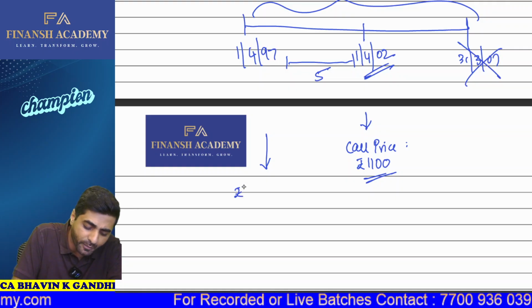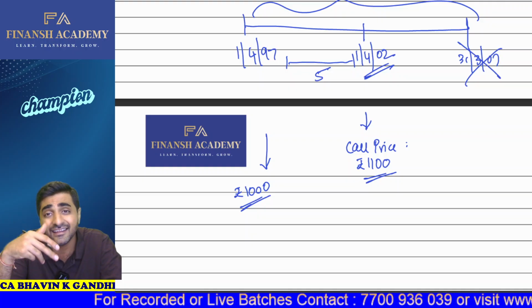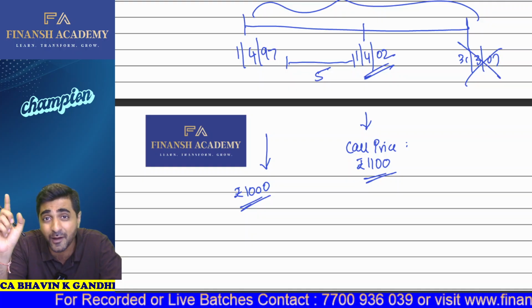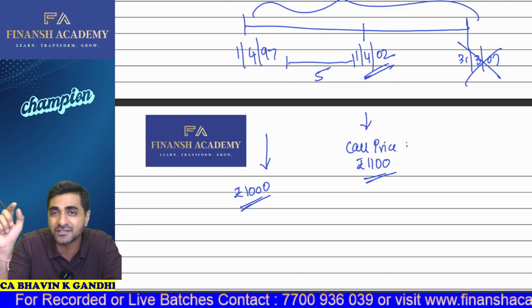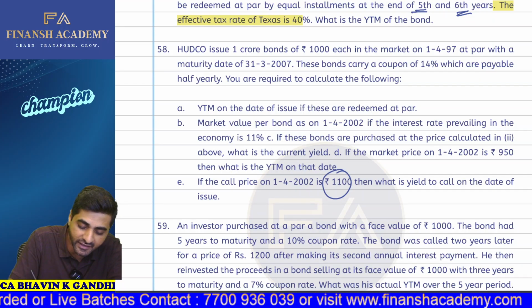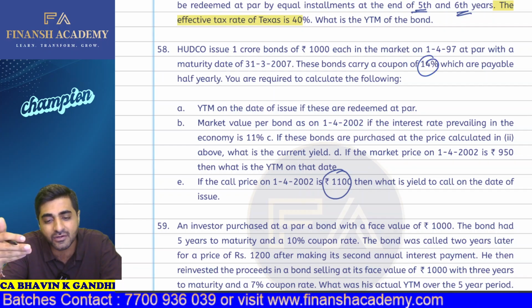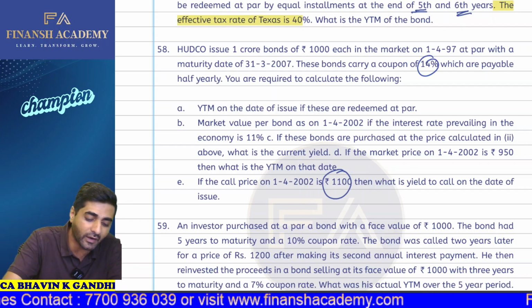So that is why 1000 rupees is going to be your purchase price, and it will be redeemed not at the redemption value but at the call price, which is going to be 1100. Okay, we also have the interest, and the interest rate is given to you as 14%, but we're going to take 7% on semi-annual basis, and based on this we are required to calculate YTC.